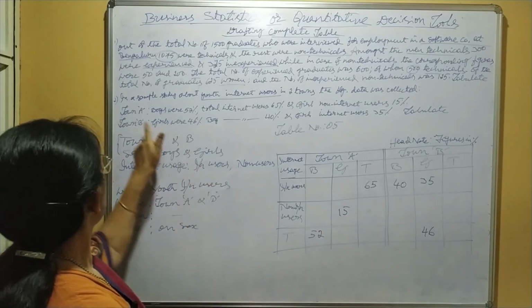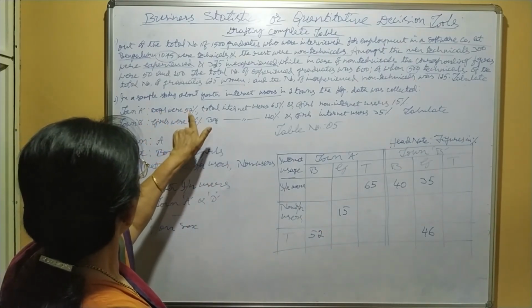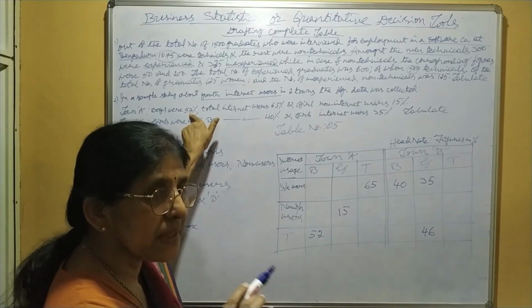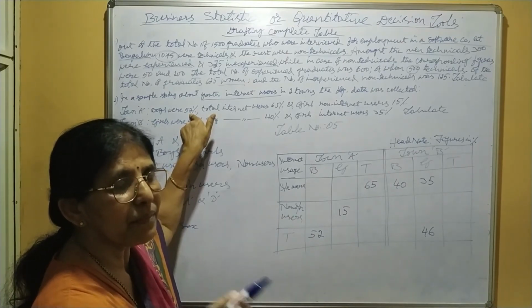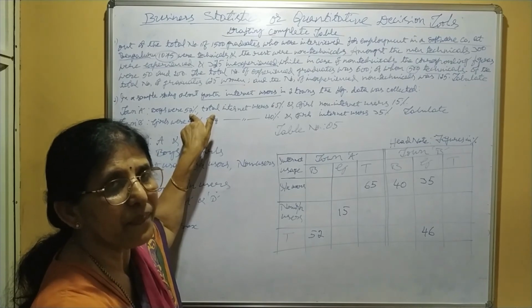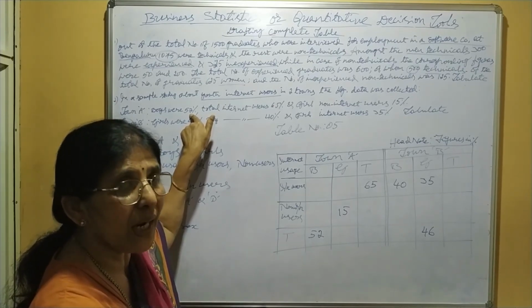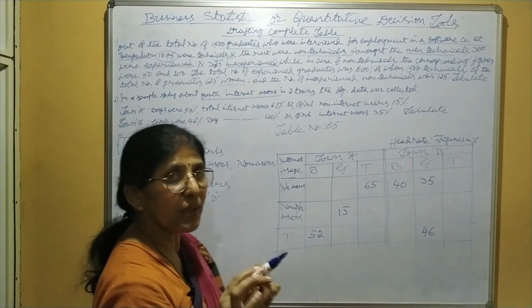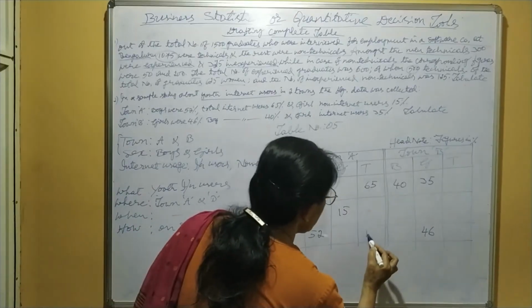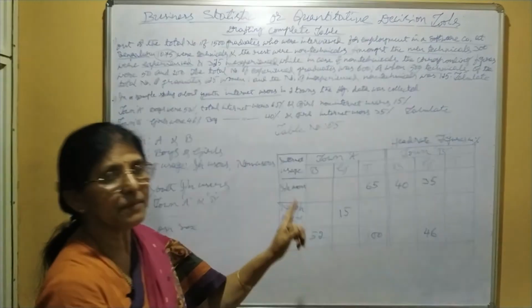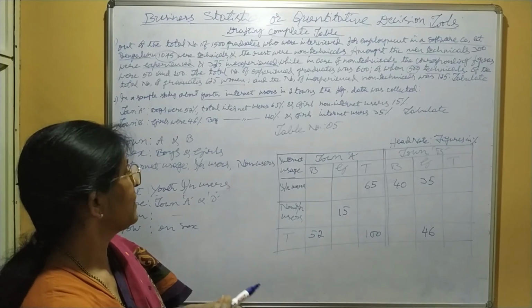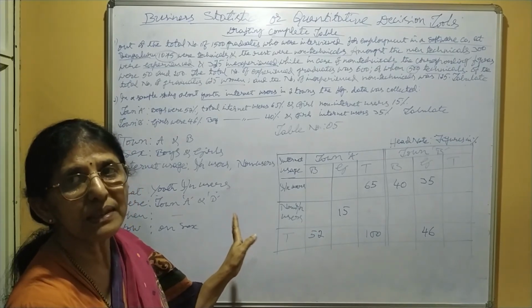That means what? Here Town A boys were 52%. Percent means what? Per 100. Percent means per 100. That means what? Total is how much? Total is 100. This must be known to you. Otherwise, you cannot fill the remaining cells.